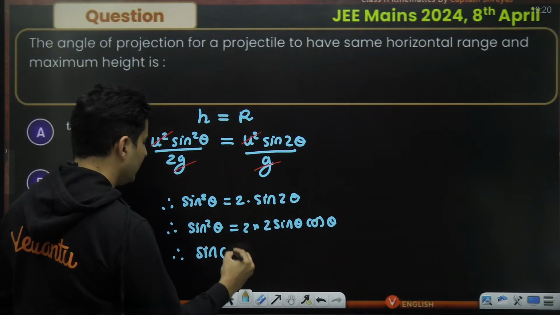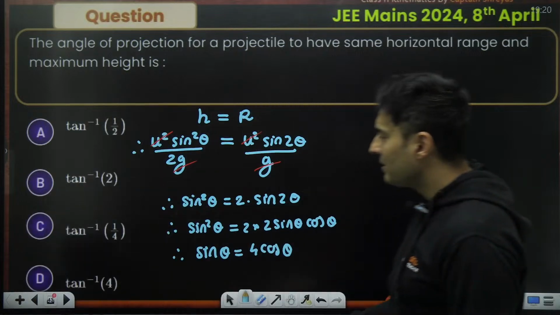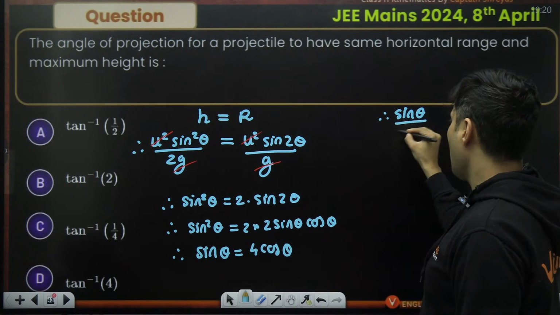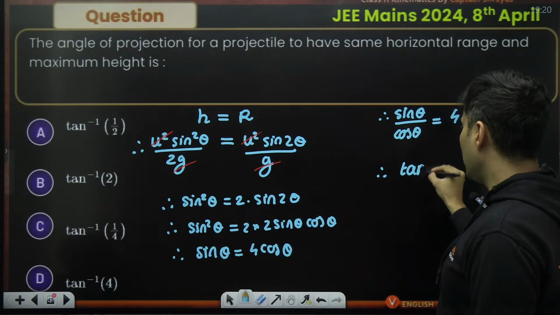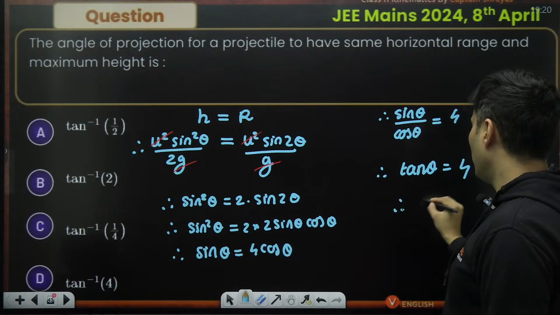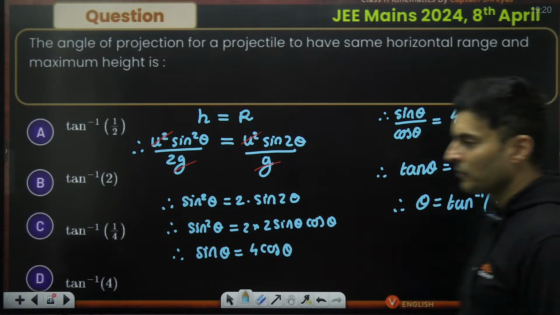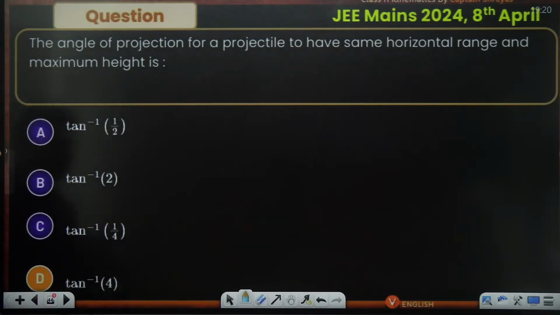So sine theta will be 2 twos are 4 times of cos theta. I can see tan over there. So sine theta by cos theta is nothing but 4. Therefore, tan of theta is 4. Therefore, theta is tan inverse of 4, which is option D, of course. That is the right answer.